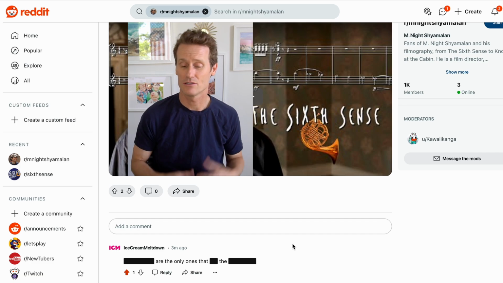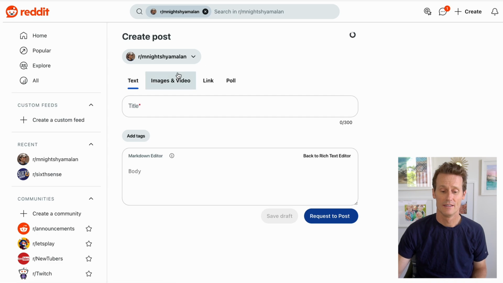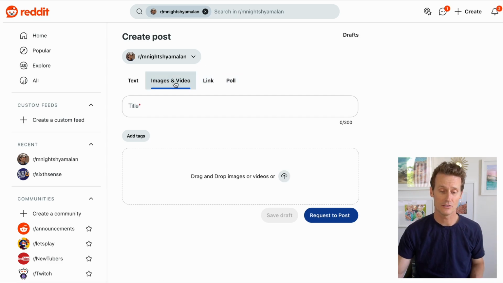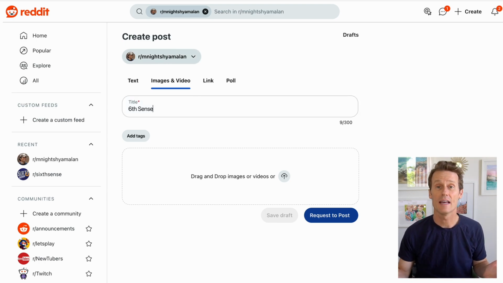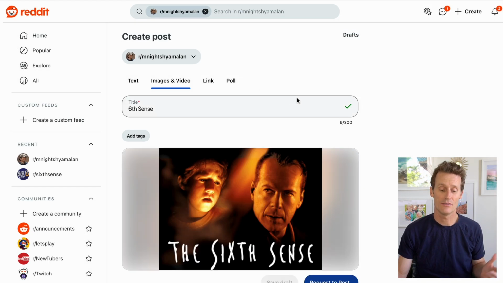So you have an image of whatever's going to happen in the movie. You're creating a post. You can do this for an image, link, poll, etc. In this example, I'm going to show you image. So I'll put Sixth Sense as my post in the M. Night Shyamalan group right there. And then you're going to add your image in here. I've got an image of the Sixth Sense.